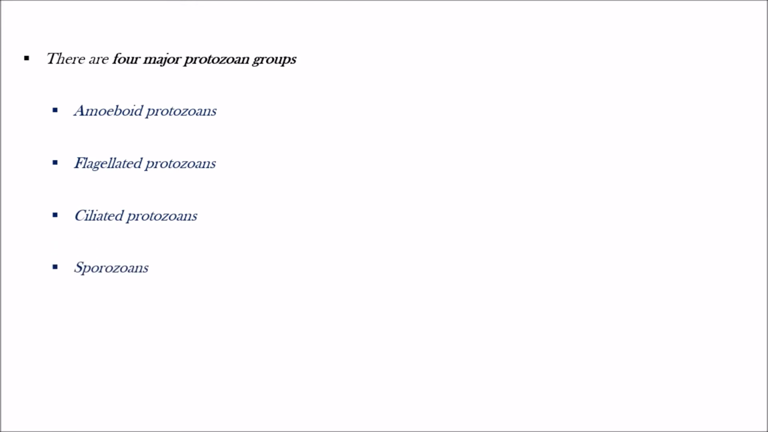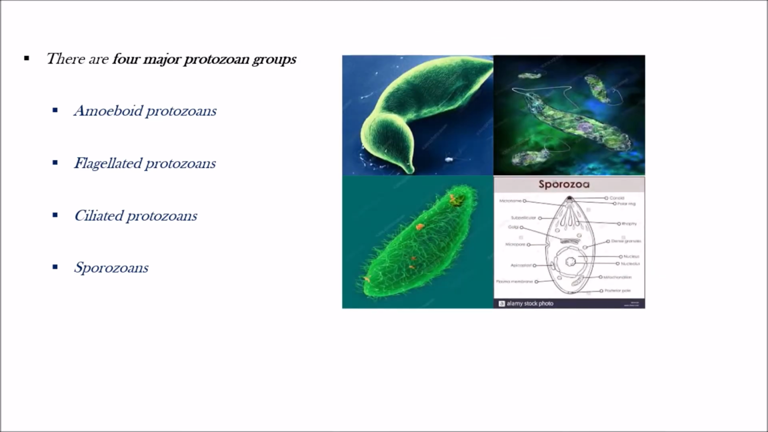And there are 4 major protozoan groups. How many groups of protozoans are given in our textbook? 4. They are amoeboid protozoans, flagellated protozoans, ciliated protozoans, and sporozoans. You can see the images here, and we will see them one by one.